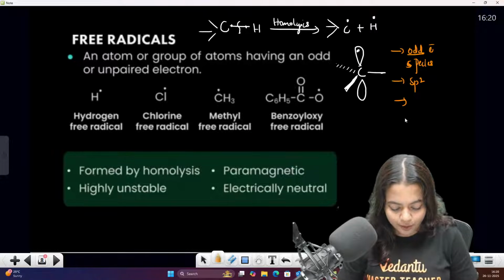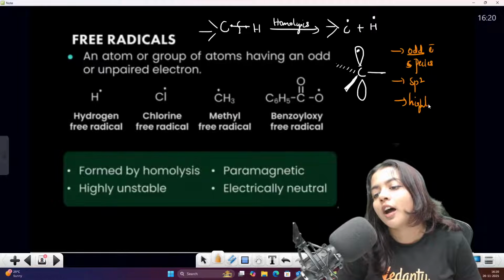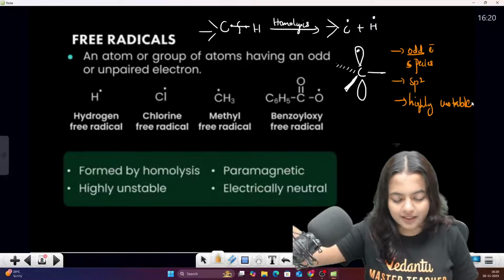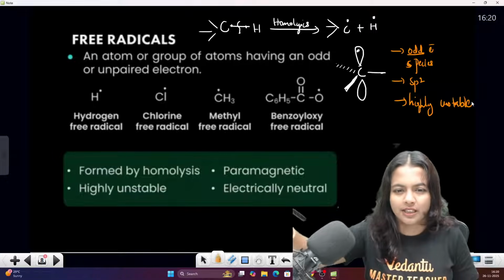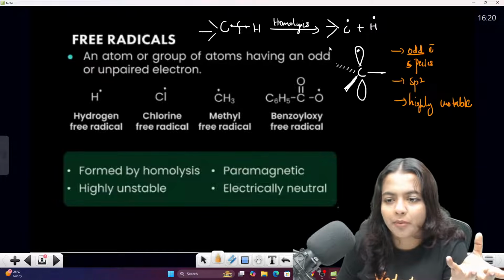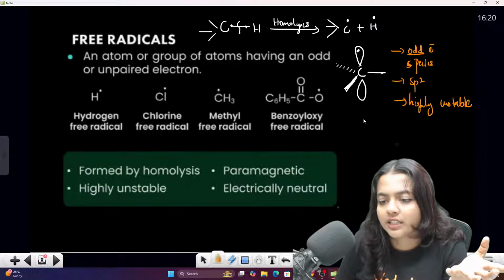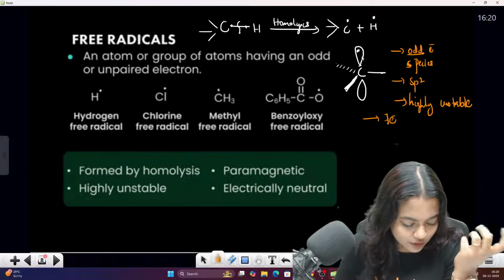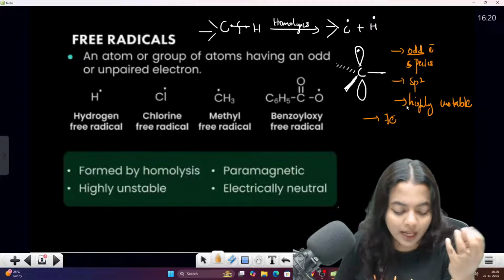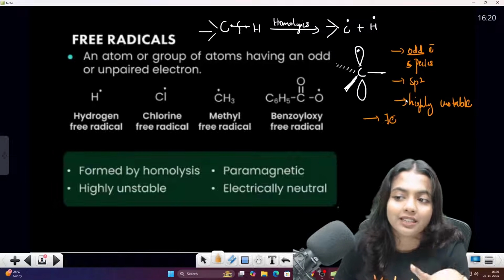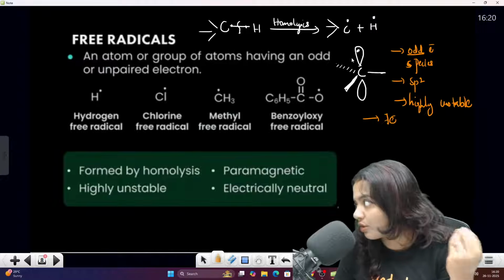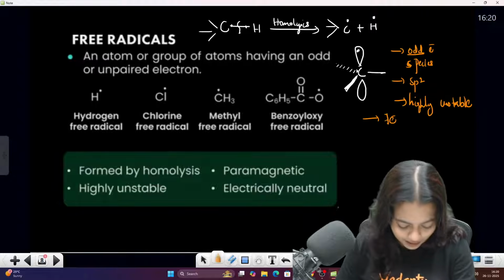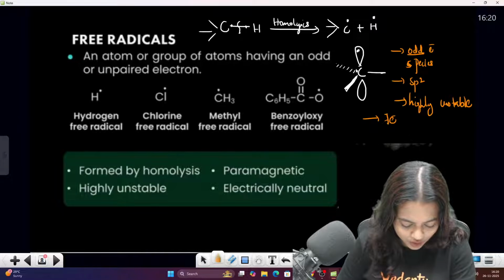And one more point here: they are highly unstable. They have an incomplete octet, because in the case of the carbon free radical, which I'm talking about now, they will have 7 electrons only: 1 2 3 4 5 6 7. So they are highly unstable and highly reactive also. They act as an electrophile because they need one more electron, so they are electron deficient species. Clear, everyone? Those who are watching?